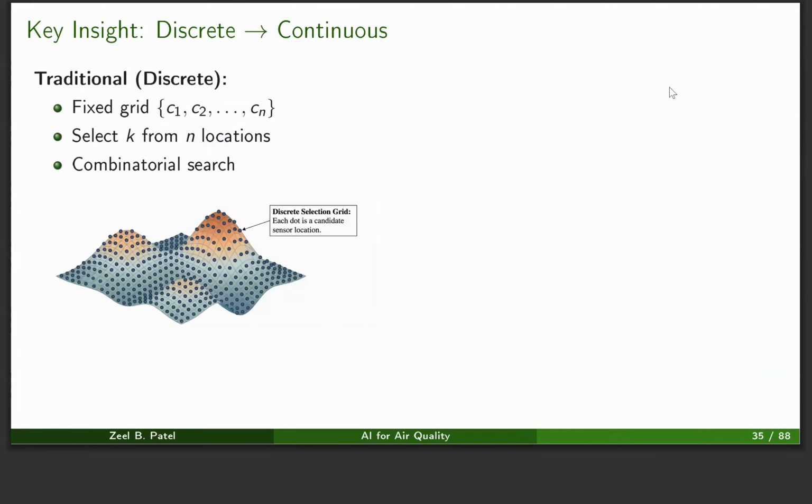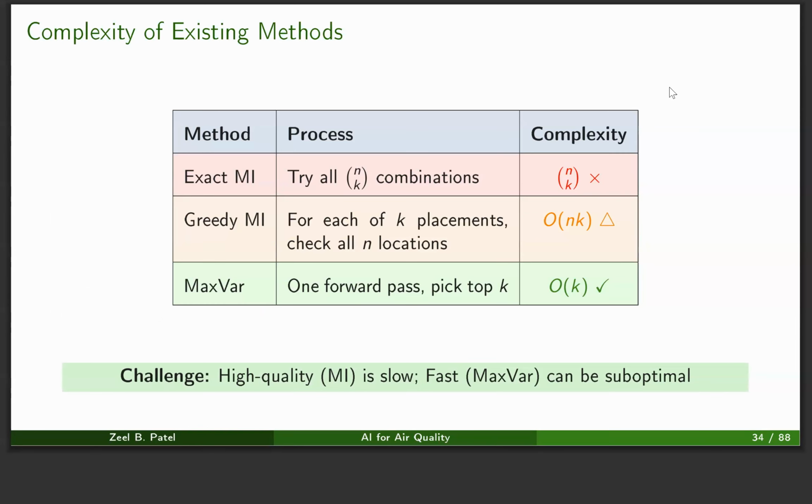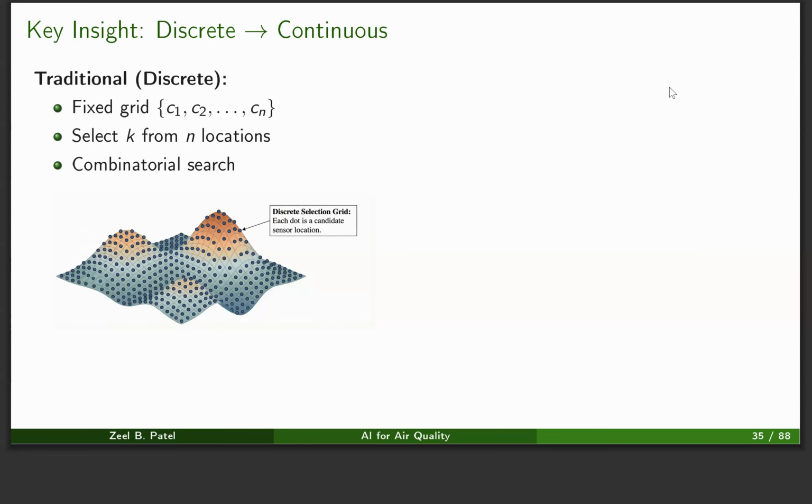Key insight is that we want to change the problem from a discrete optimization to a continuous optimization. Traditionally, in each of these three methods that I talked about, we use a discrete grid like this and try out each of the locations from this grid in the objective function to figure out where it maximizes.